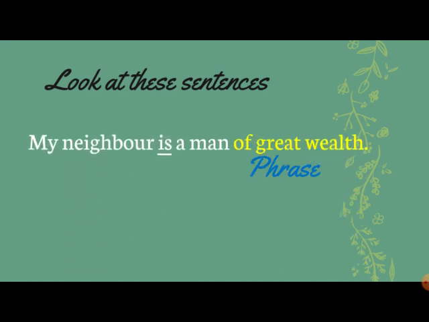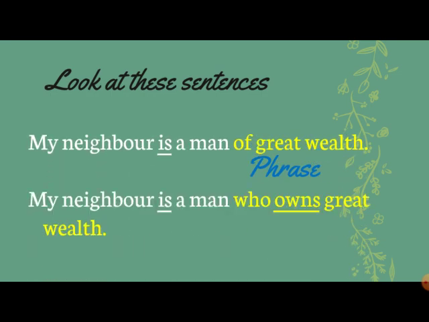Look at the next sentence. My neighbor is a man who owns great wealth. Now here we have two finite verbs, is and owns. And we also are getting a word who. So who is a subject. My neighbor is also a subject. Who is also a subject. So from who owns great wealth becomes a part of a sentence. And in this part of a sentence, you have a finite verb, owns. So this becomes your clause. Understood?